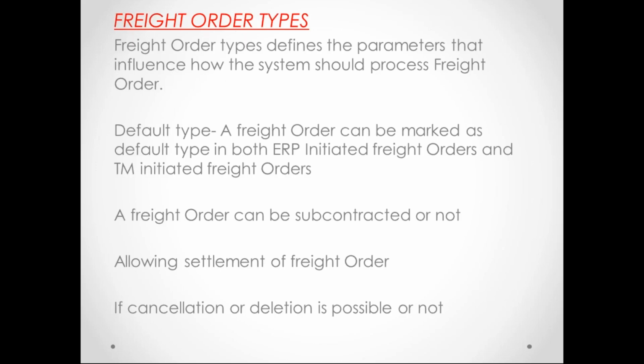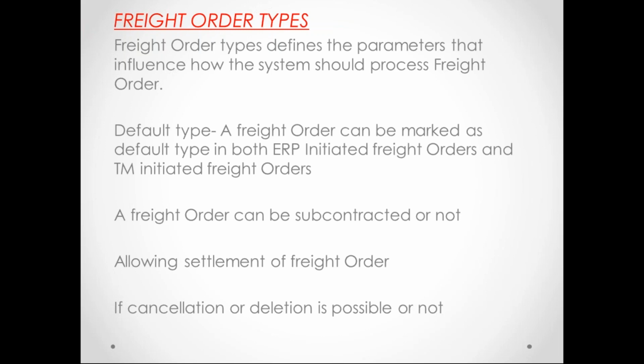Freight order types determine the parameters that influence how the system should process the freight order. It's normally the type of your forwarding order or the document that will control it. So this is also similar. A default type is a freight order type that can be marked as a default in both ERP initiated freight orders and TM initiated freight orders. So yesterday when we created after the planning run, the freight order got determined.